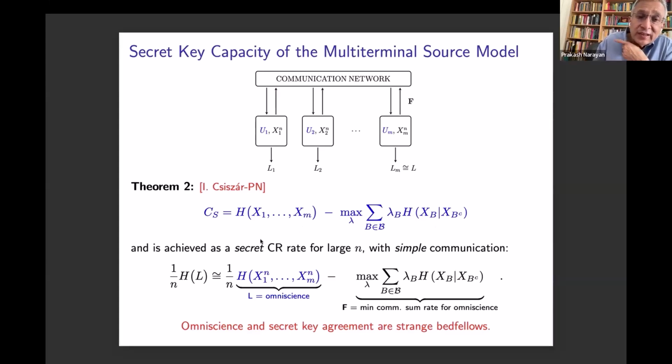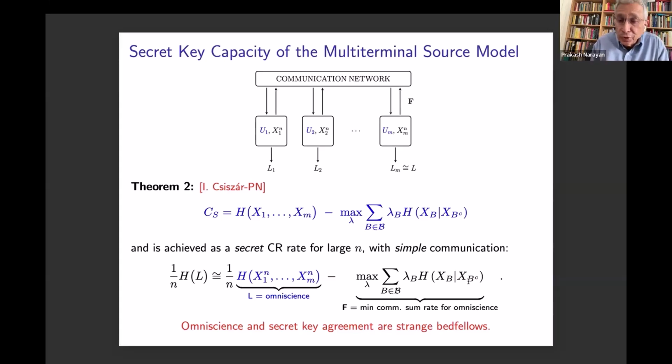And this is attained as a secret common randomness rate for large values of n using just simple communication from the m terminals. And by the previous result, this entropy rate of the common randomness or the key is equal to the entropy rate that corresponds to omniscience minus the minimum sum rate of communication that was needed to obtain omniscience. So we see that the optimum secret key rate generation problem is inherently